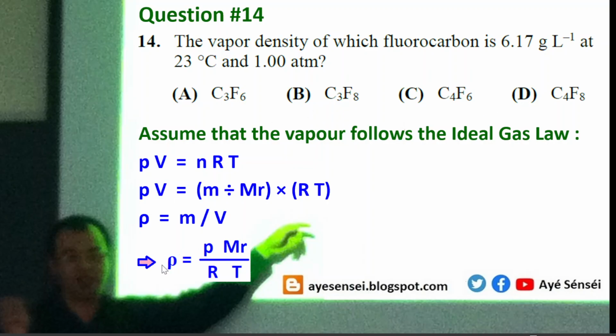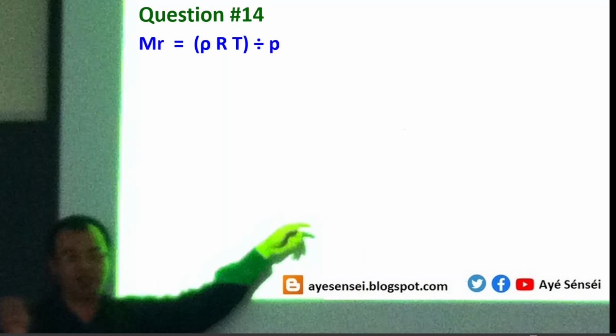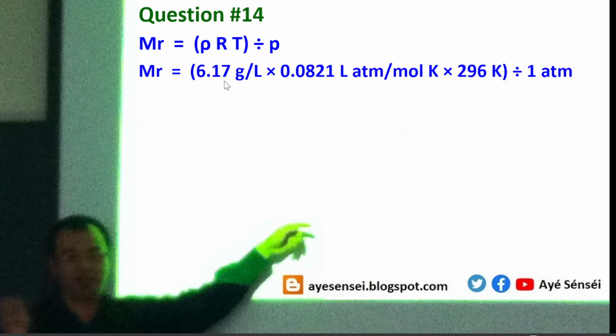So we need to rearrange this equation again, and eventually we get: Mr equals density times R times T, divided by the pressure. By substituting the values, 6.17 multiplied by 0.0821, times 296, divided by 1, the value is roughly 150 grams per mole.